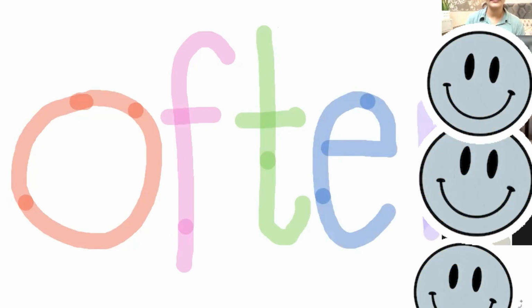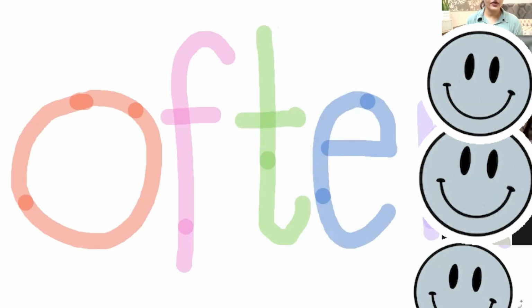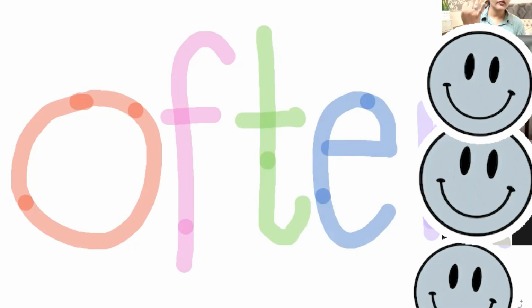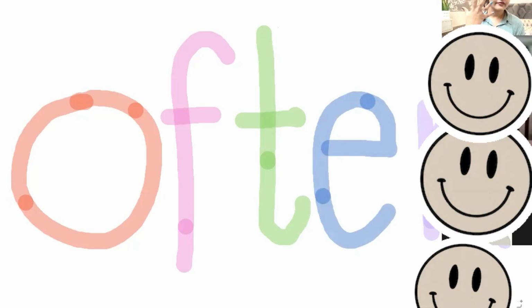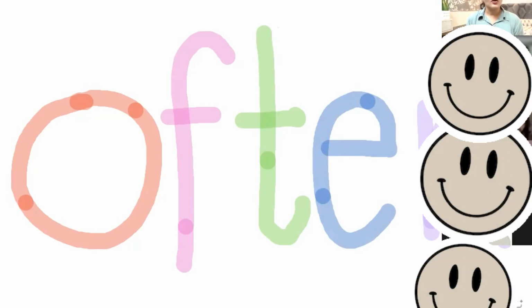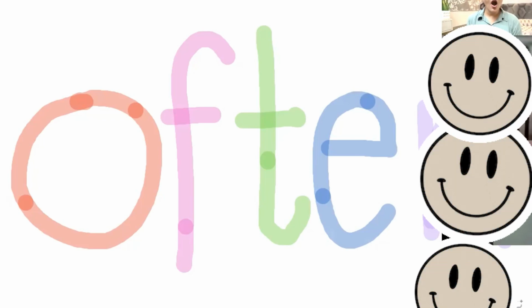Now see, look at these colorful letters making the sight word often. Now you all have to look at how many letters there are. 1, 2, 3, 4, and 5 letters. O, F, T, E, N: often. Now read it out loudly. Looking at the spelling, say often. Often.